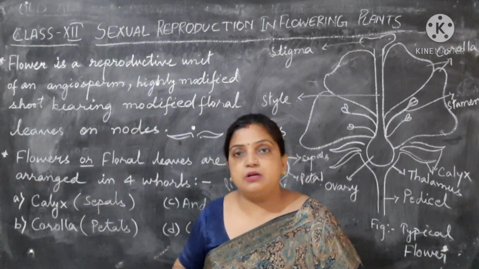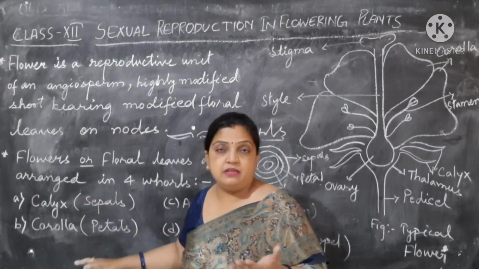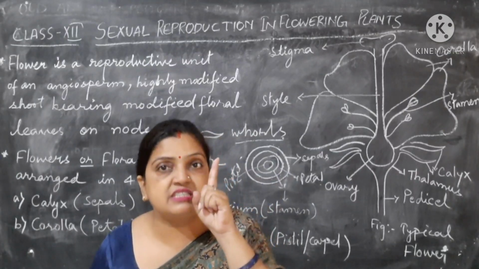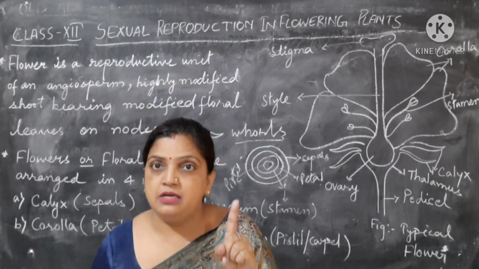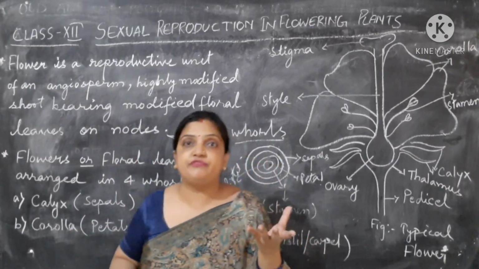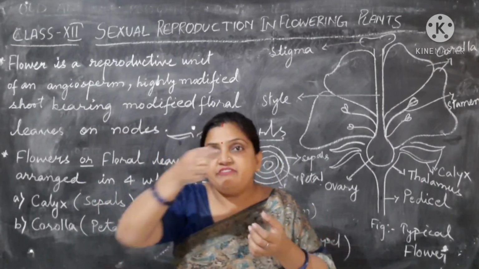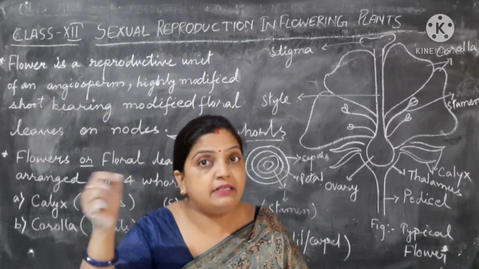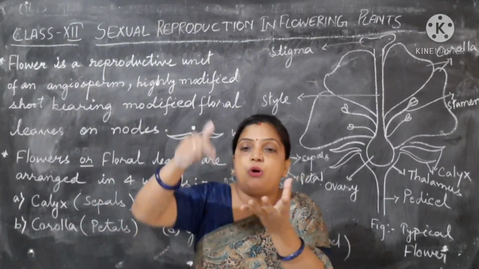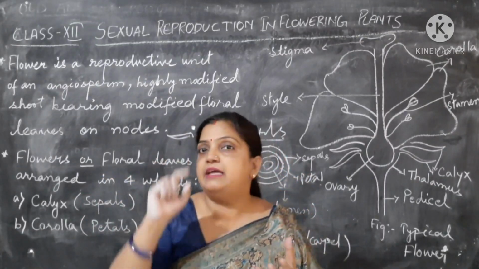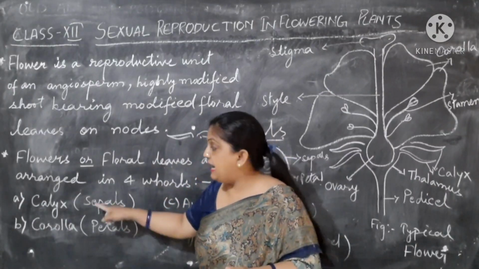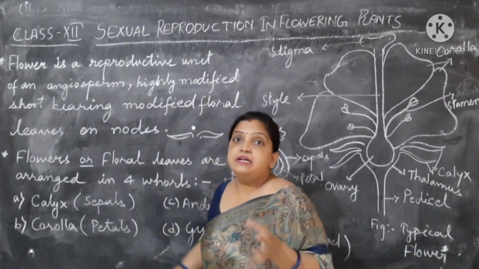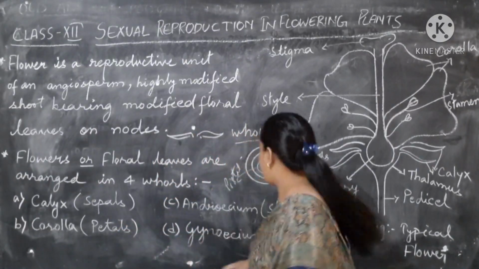Same thing with the corolla and the petal. In a group, it is called corolla. But a single leaf of the corolla is a petal. In a rose flower, you see so many petals. When we pick up a single leaf of that, it is a petal. But when we collectively talk about all the petals in a flower, it is called corolla. Calyx is the collective form of sepals. Corolla is the collective form of petals.